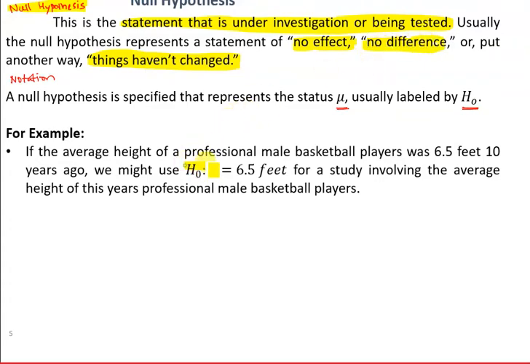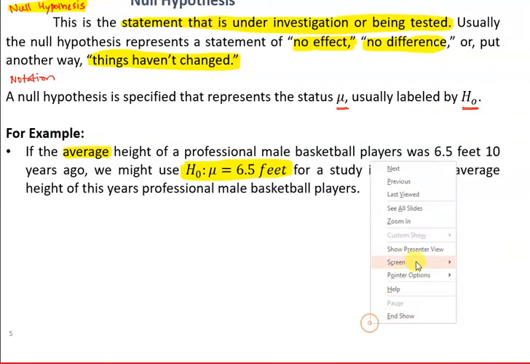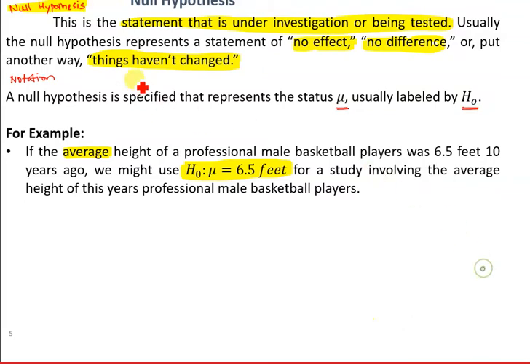So we assume the null hypothesis as yes, mu is equal to 6.5 feet. Okay, so what is mu? Mu represents the average. What is another word for average? We can also use the word mean. So in the null hypothesis, we are testing about the mean, or average height.